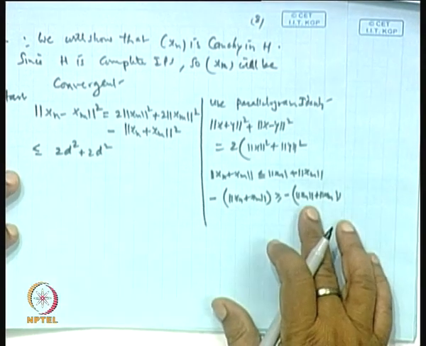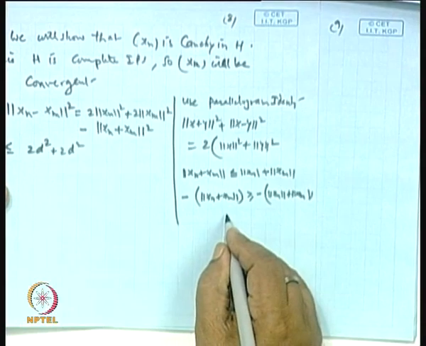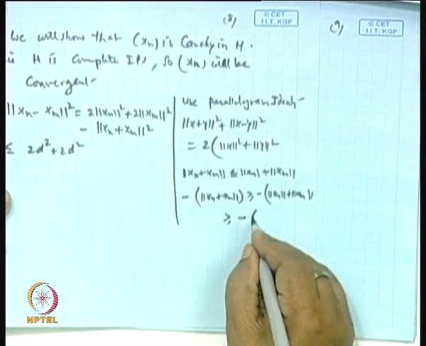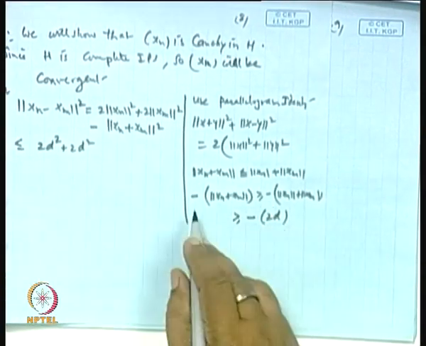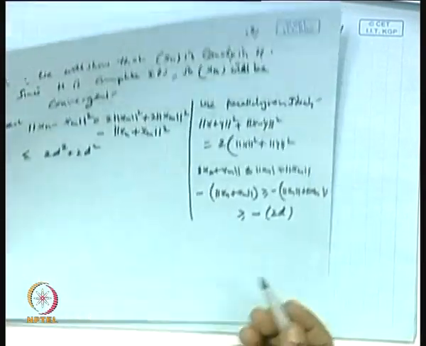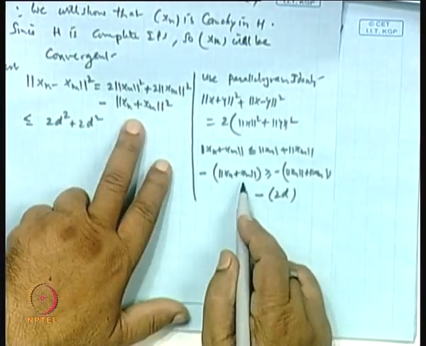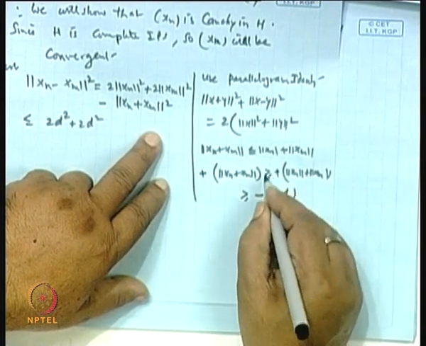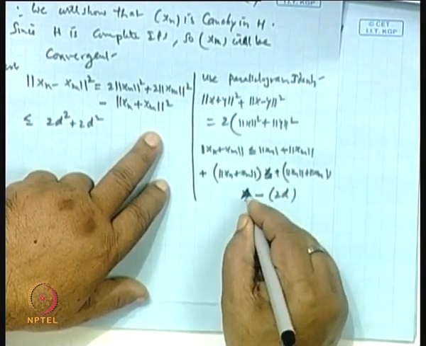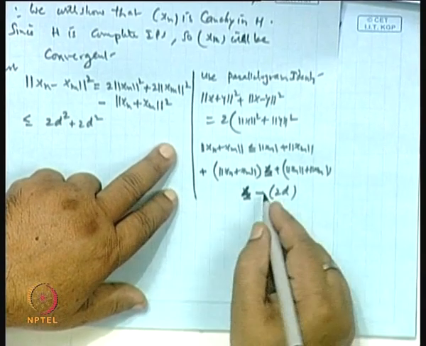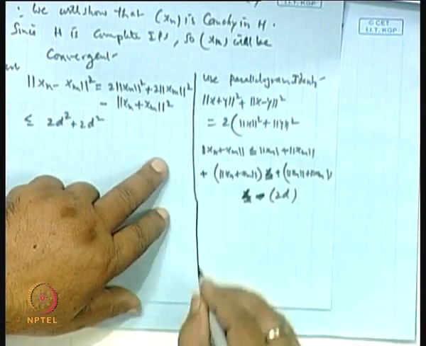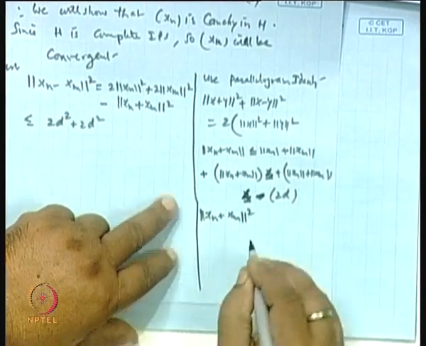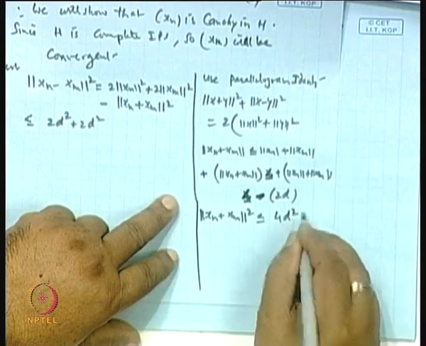This is correct. Now, this part is greater than or equal to, now x_n converges to d. So it is minus 2d. If we take the square on both sides, then the squared norm of this, you do not put the minus sign right now, you just take this plus, less than or equal to, and then square, okay. Otherwise, it will be a problem. So we get the norm of x_n plus x_m, squared, is less than or equal to 4d squared.